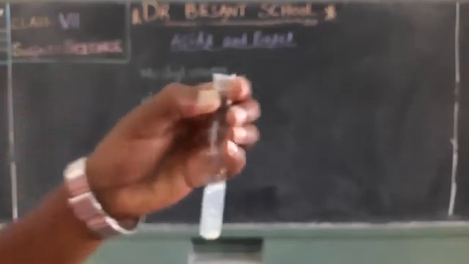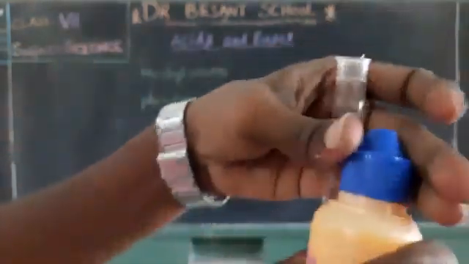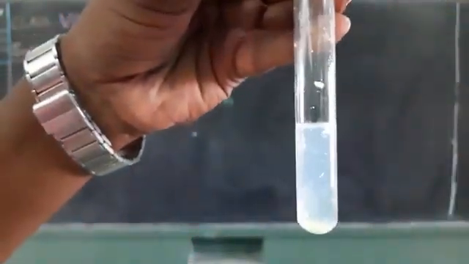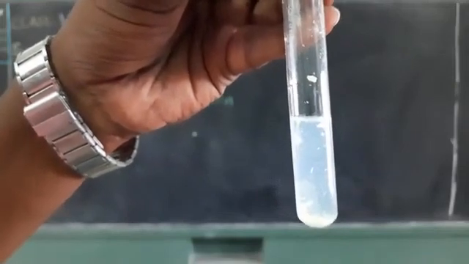Okay, now let's move to methyl orange. So consider, already I have prepared two test tubes containing bathing soap solution. For this soap solution, I am going to add methyl orange. What is the color of methyl orange? Generally it is orange in color.